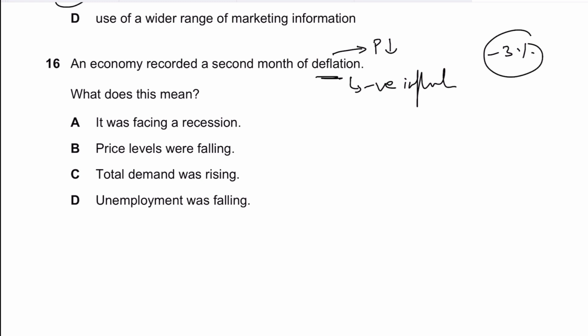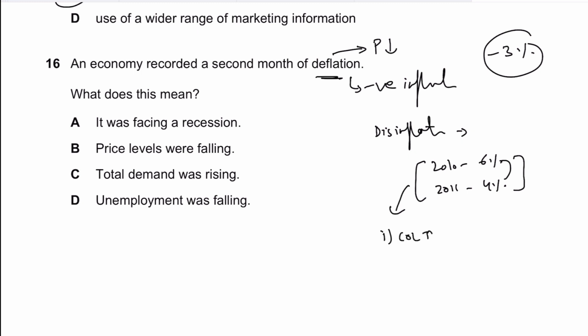As compared to deflation, you have disinflation. Disinflation is when there is inflation at a declining rate. That is, let's say in 2010, the inflation rate was maybe 6%, while in 2011, the inflation rate is 4%. So this is inflation, but at a declining rate. So things are getting expensive, but the rate at which they are getting expensive is falling. So even if the rate of inflation is going down from 6 to 4%, this still means that the cost of living is going up, and this also means that the real value of money is declining, and that things are getting expensive. Obviously, although the rate is going down, there is still inflation, right?